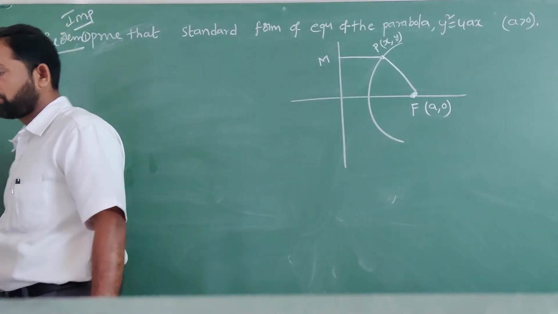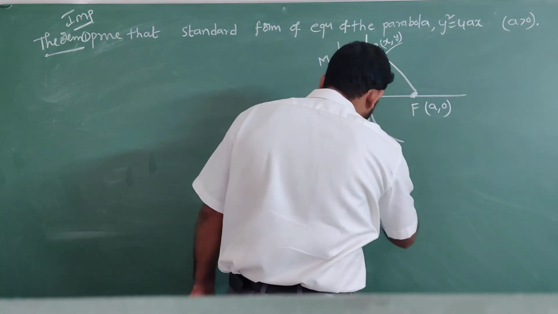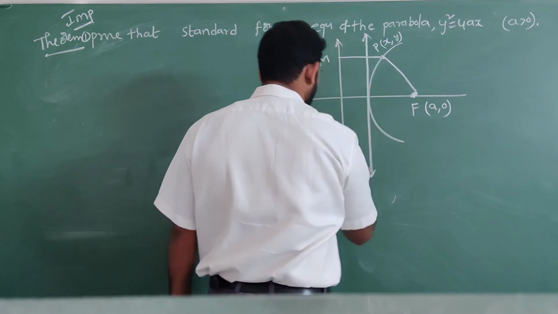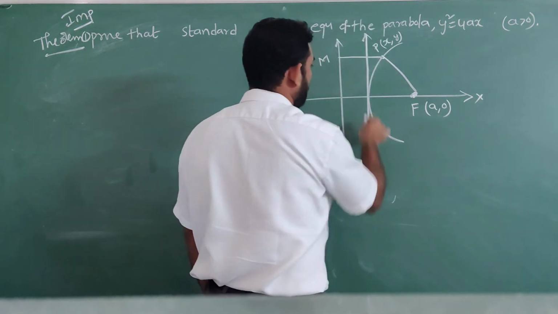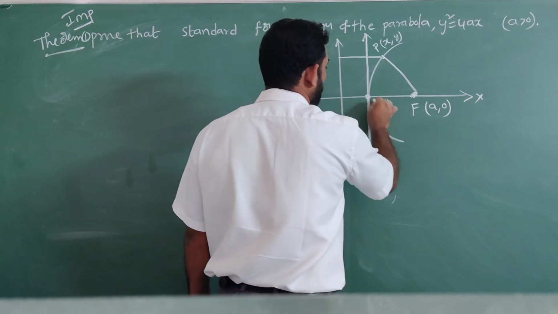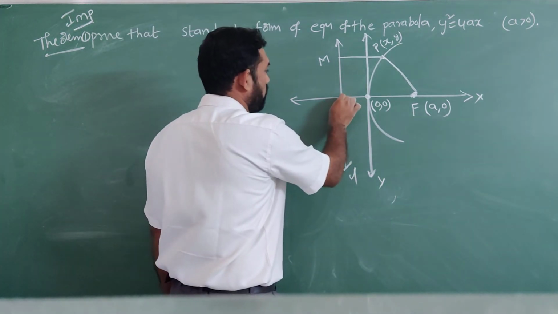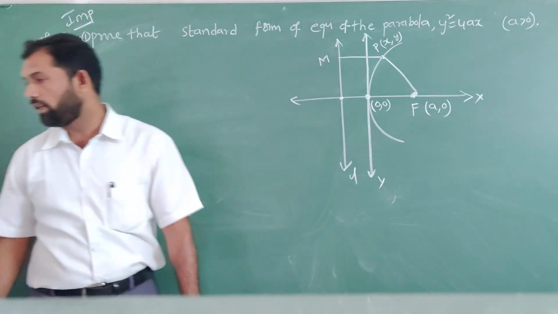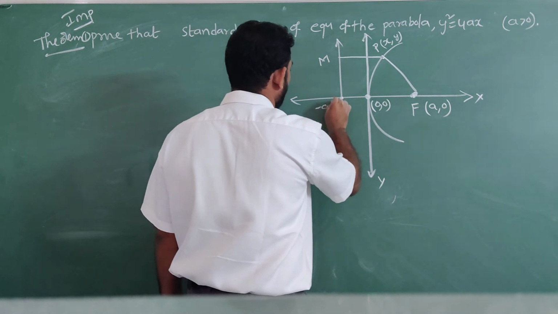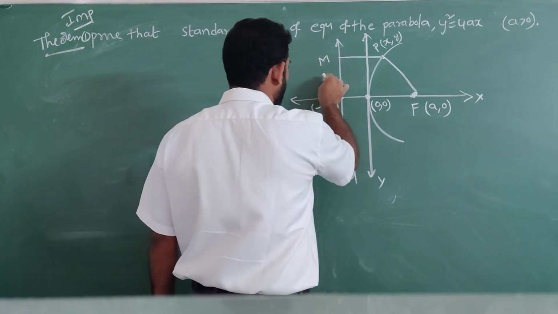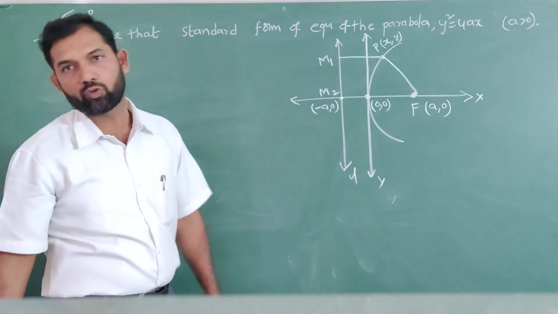This is the vertex, this is L the directrix, this is the x axis, this is the y axis. This vertex is 0 comma 0, and these coordinates you consider as minus a comma 0.